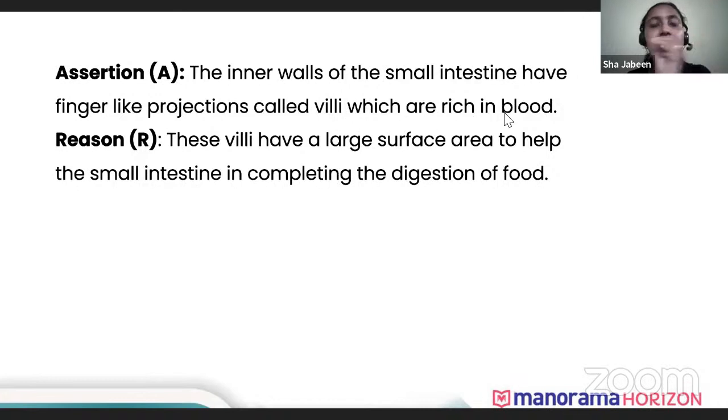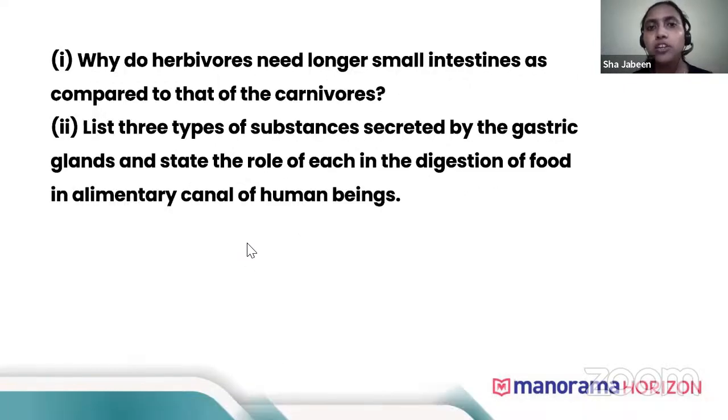Because they are saying which are rich in blood. Why is it rich in blood? Because it helps in the absorption. Not because it gives a large surface area, but because it helps in absorption. Rich blood helps in absorption and carrying it to the different parts of the body. That should be the reason, not the surface area. So the answer will be both are correct, but R is not the correct reason for the assertion.